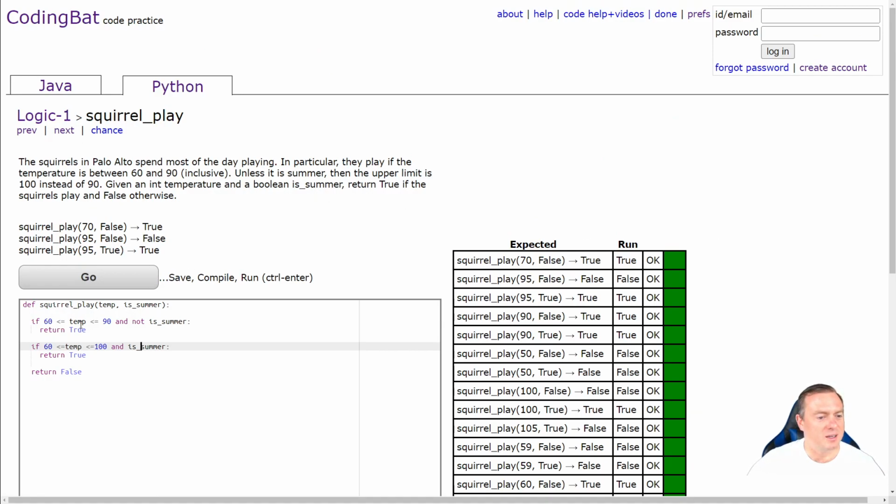So this bit here checks to see if it was between 60 and 90 inclusive, and then that it was not summer. Then this one was checking to see if it's between 60 and 100. So it goes up and it is summer, then return true, otherwise false. Now you could jam this all together in one huge if statement. You could do something like this.